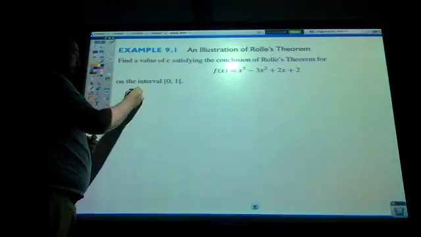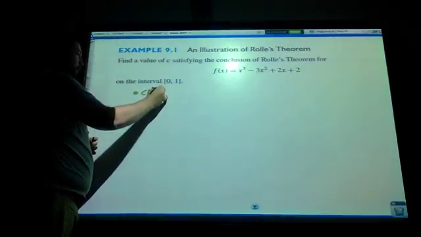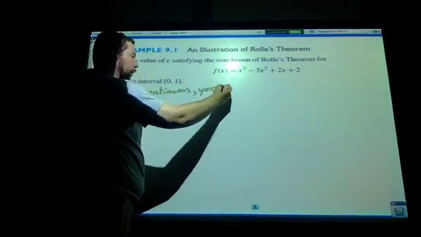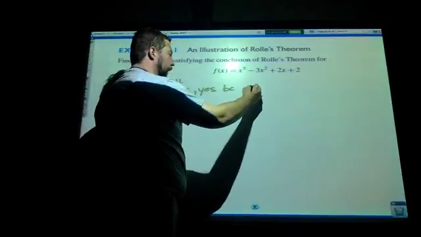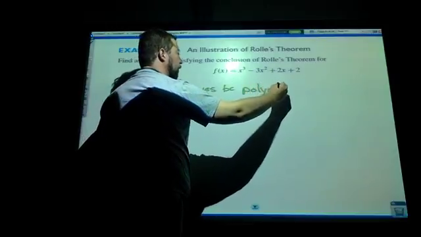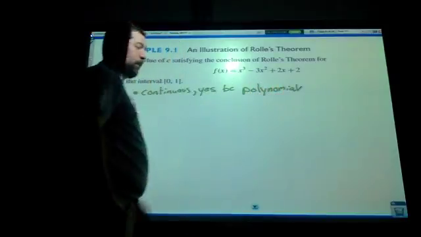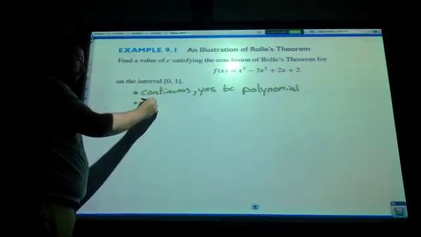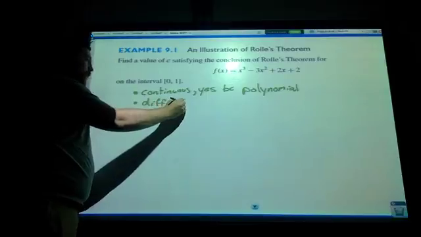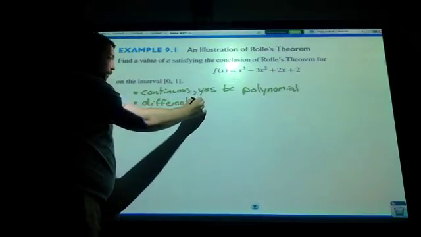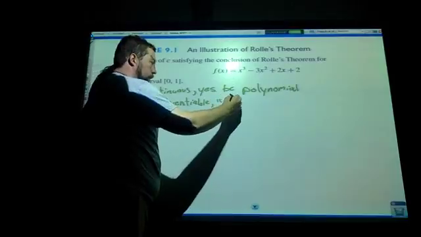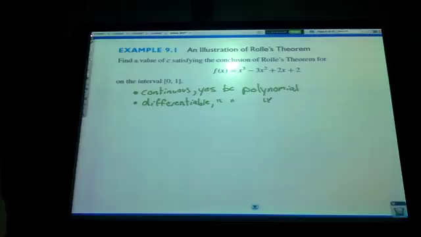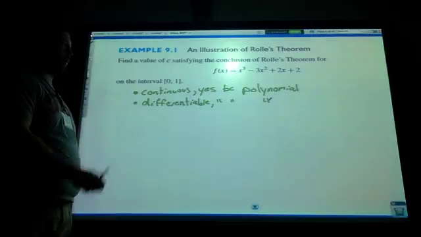All right, is it continuous? Well, yes, it's a polynomial. Any polynomial function is continuous everywhere. Is it differentiable? Again, yes, because it's a polynomial. A polynomial just has smooth curves. It doesn't have any cusps or corners.